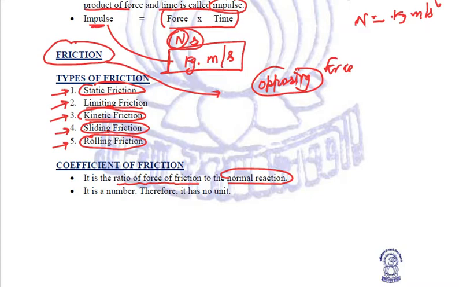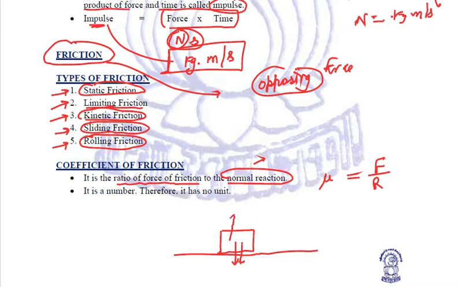It is represented by the symbol U, and it can be mathematically expressed as the force of friction divided by the normal reaction. Now what exactly is normal reaction? We have already studied it, but let us try to understand it once again. If this is an object kept on a particular surface, the gravitational force is going to pull it down, but an opposite force acts on it in the upward direction, which is called the normal reaction force.